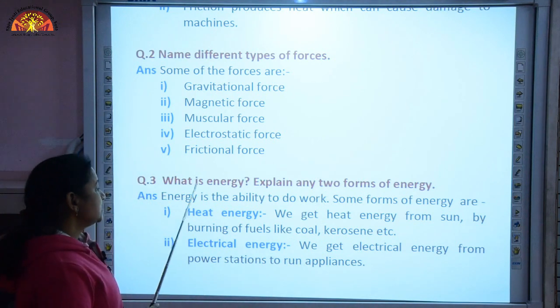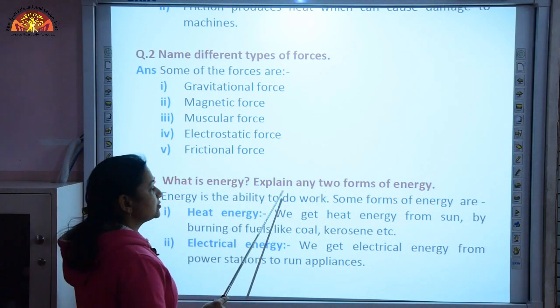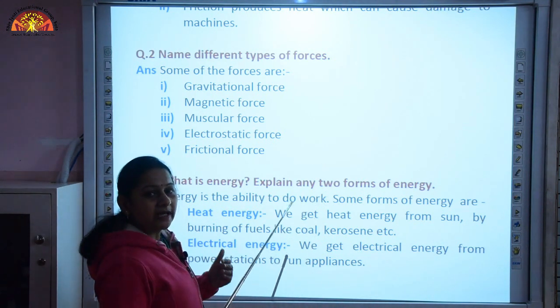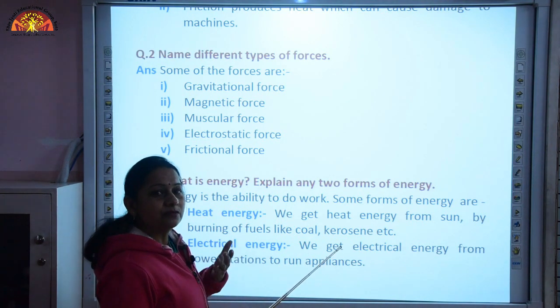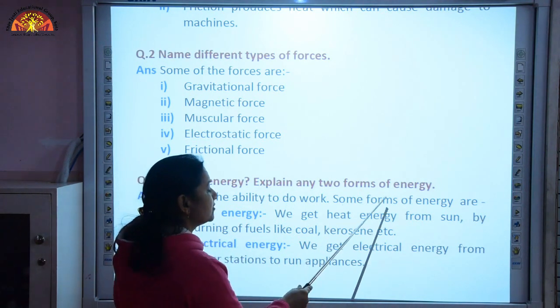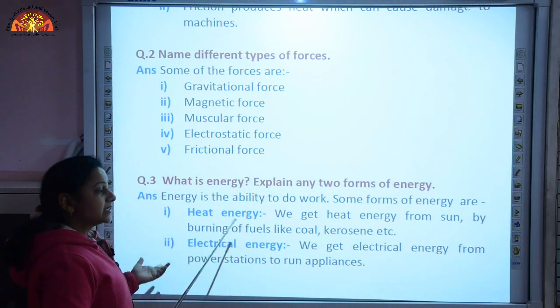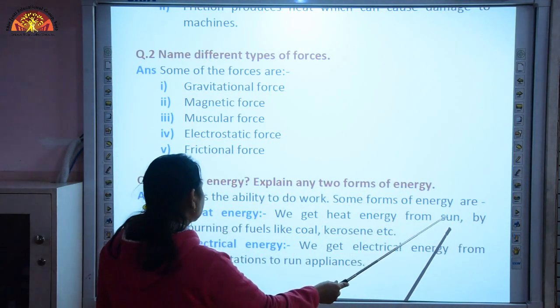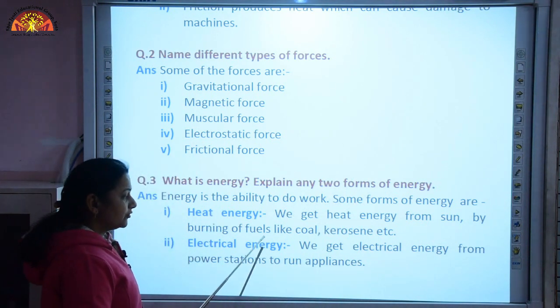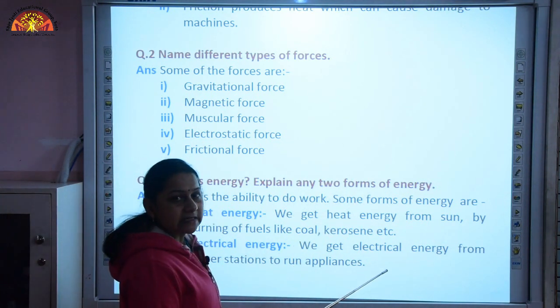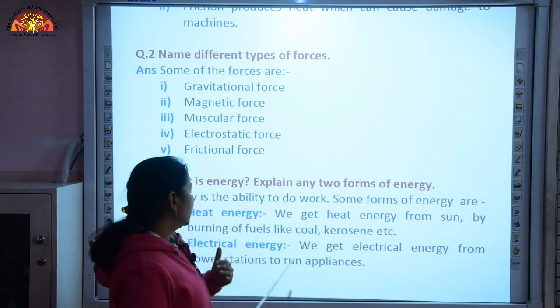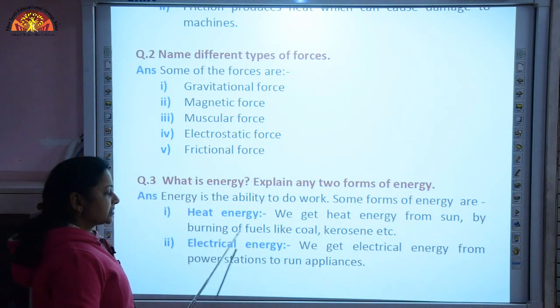Now what is energy? Energy is the ability to do work. Because of the energy we are able to do some work, and some forms of energy are heat energy, which is obtained from the sun and by burning of fuels like coal, kerosene, diesel. Then electrical energy.